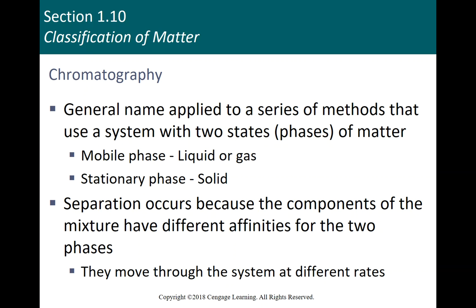Chromatography is a very broad term for a lot of different things we do in chemistry. In chromatography, we have a couple of different phases. Most often the stationary phase is solid, and then the mobile phase can be a liquid or a gas. What happens is the substances you're trying to separate have different affinities for those two phases. So for example, if it has a higher affinity for the solid phase, it's going to stick to that solid stationary phase until we can do something, say raise the temperature high enough to drive it off of that.